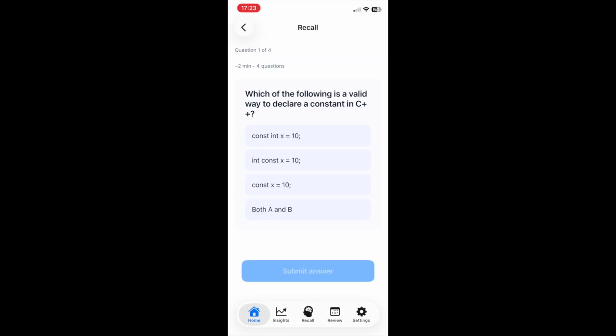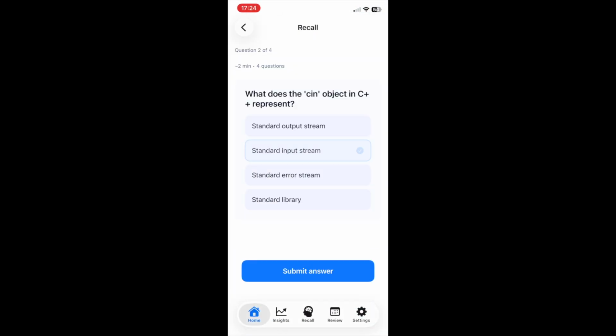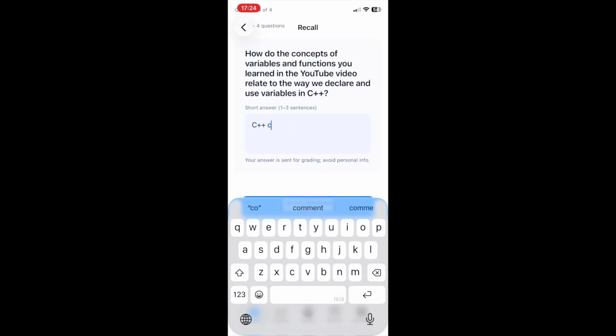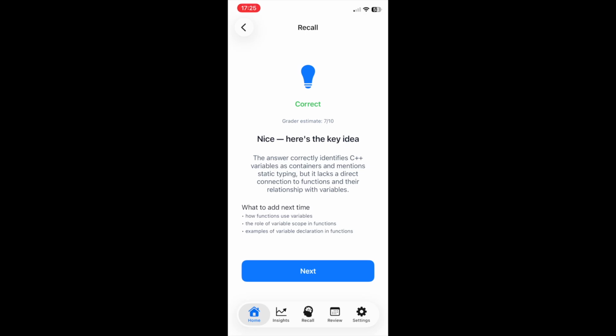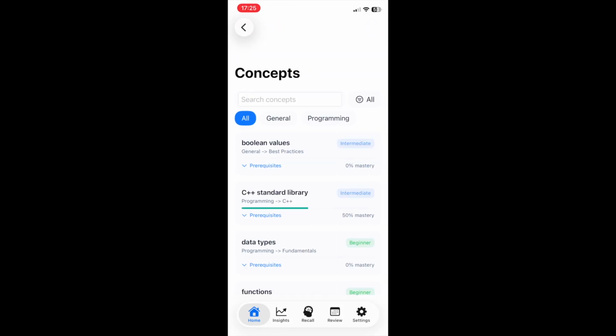Now I'm completing the recall task that is based on the video. I'm currently completing the multiple choice questions and now I'm answering the long question. Now the long question, when it's finished, will give me a detailed report on what to add next time and the good parts of my answer. Now I can actually see the concepts and their respective skill levels.